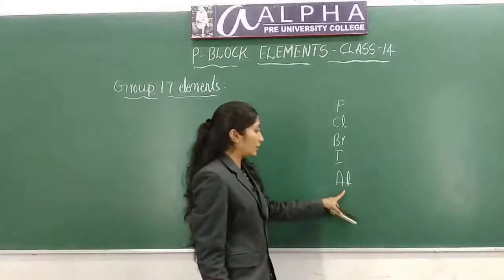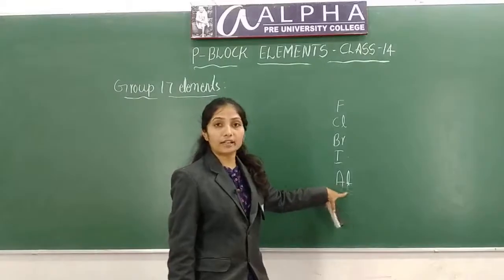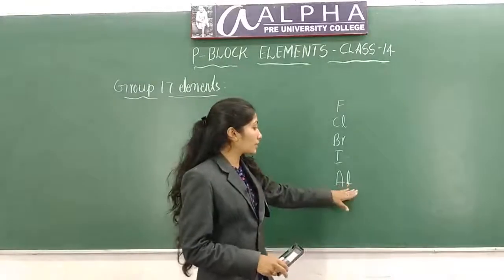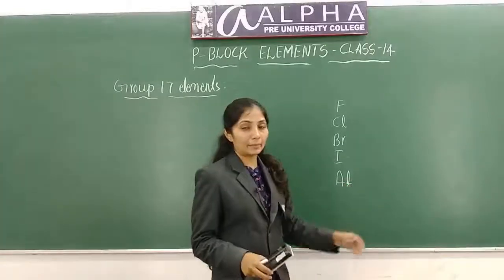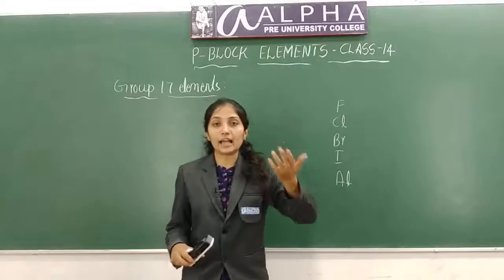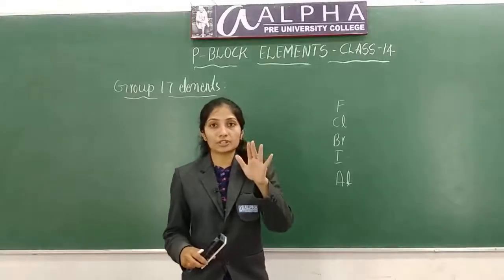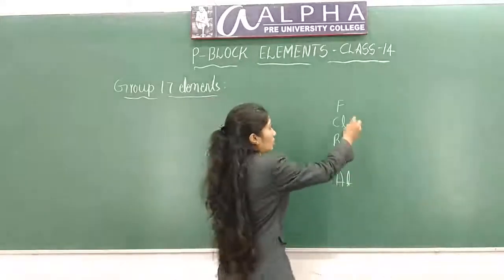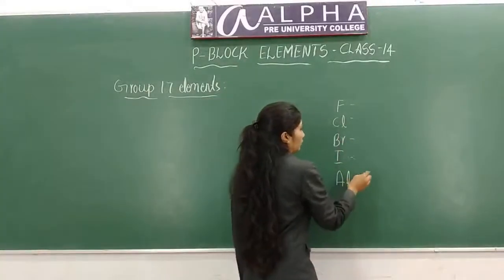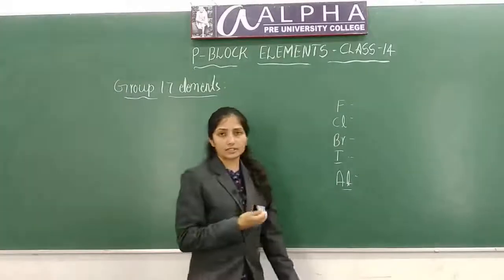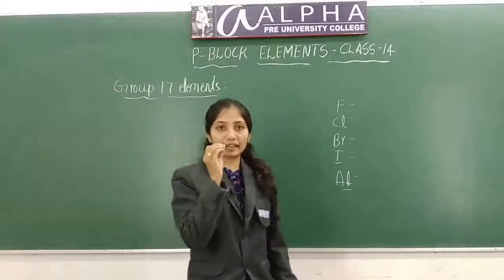I think you haven't heard about this. This is a radioactive element. It is very rare, so you haven't heard. Usually if I say halogens, what comes to your mind is fluorine, chlorine, bromine and iodine. Since astatine is radioactive, it is a very rare element.